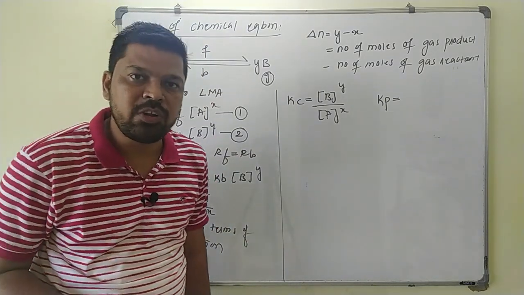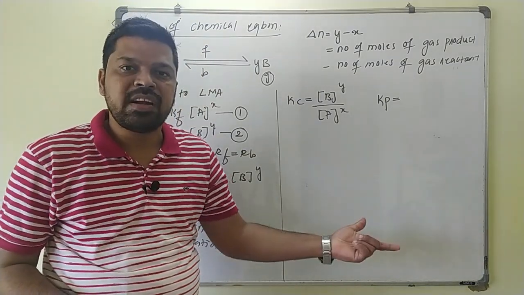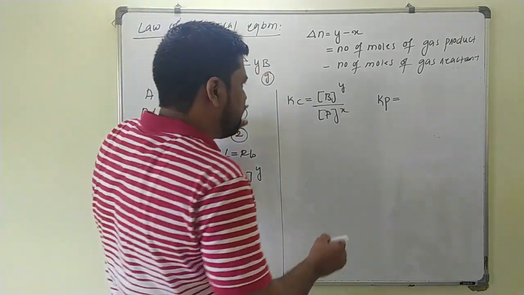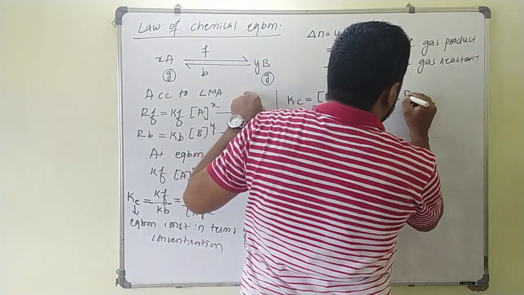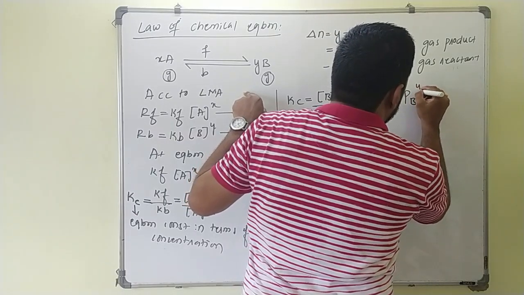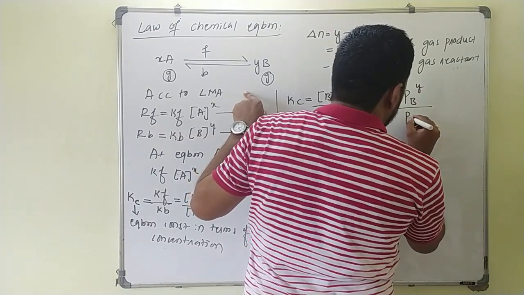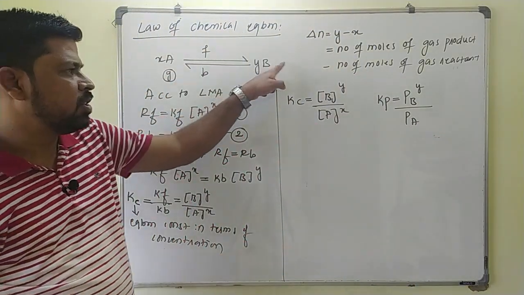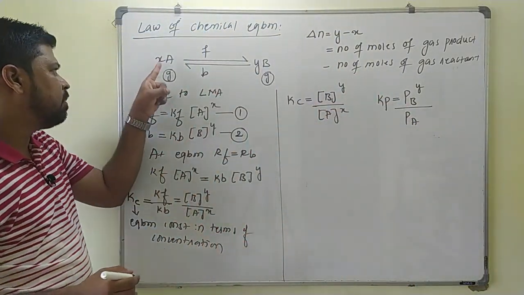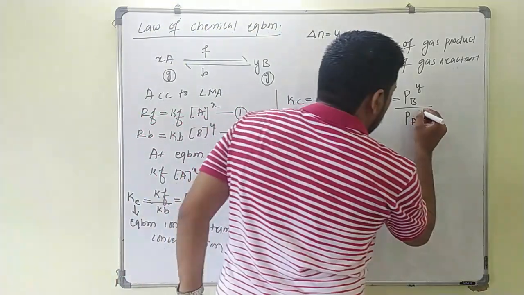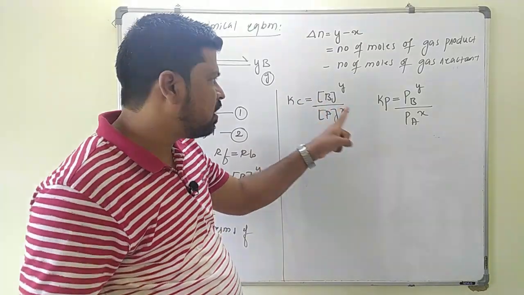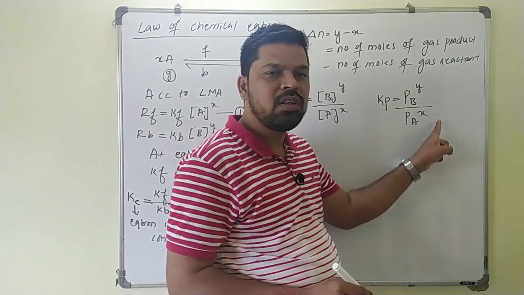In terms of pressure, what do you consider? The partial pressure of reactant as well as the partial pressure of product. So Kp equals the partial pressure of B raised to the power Y divided by the partial pressure of A, product by reactant, raised to the power X. So this is the equilibrium constant in terms of concentration, and the equilibrium constant in terms of pressure.